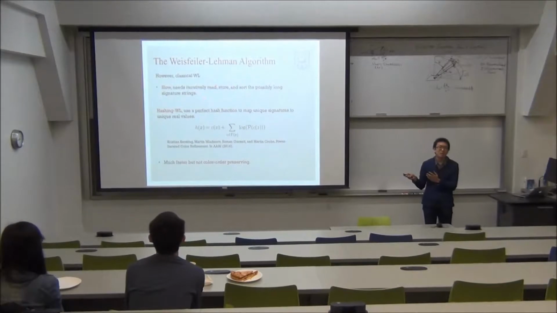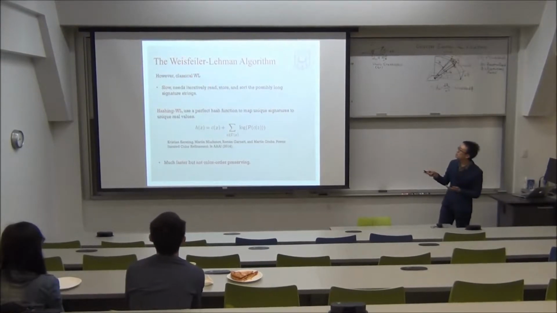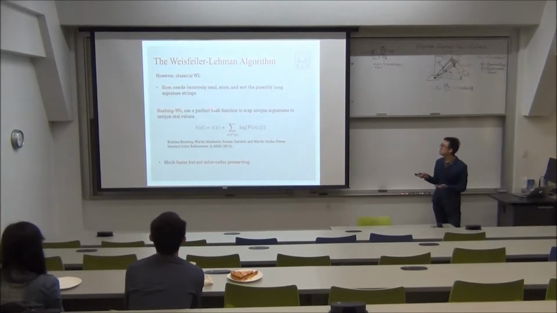And although the classical Weisfeiler-Lehman is an algorithm that meets our two requirements, it is slow since it needs to iteratively read, store, and sort the possibly long signature strings. There is a hashing Weisfeiler-Lehman invented by Professor Garnett that uses a perfect hash function to map unique signatures to unique real values.